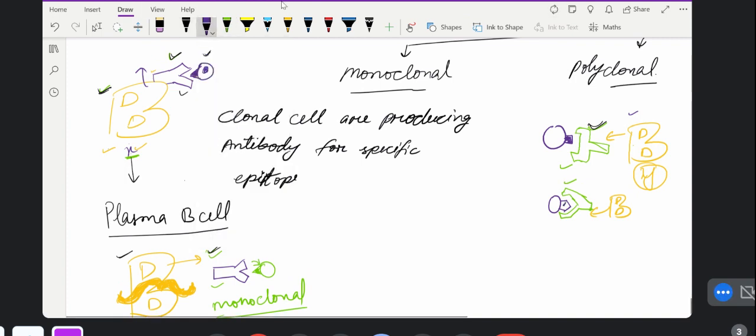So it is the clones of these B cells. The clones of these B cells will produce different antibodies which are specific for the different epitopes.